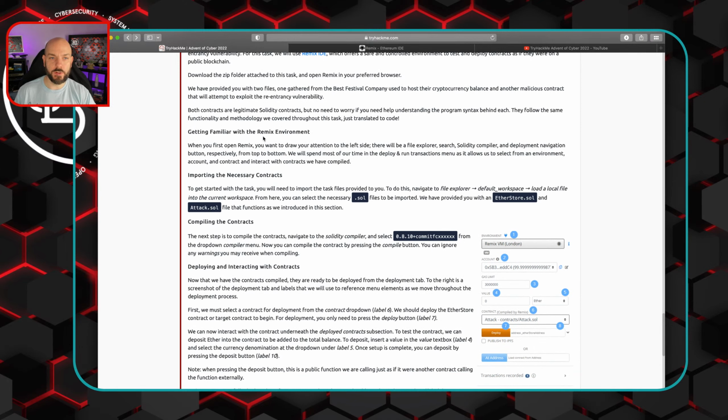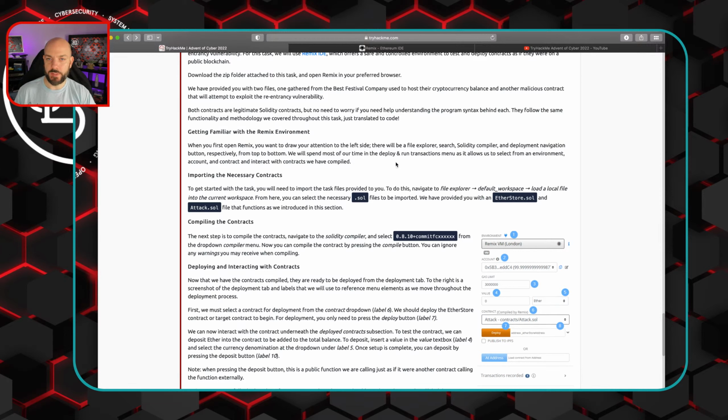So getting familiar with the Remix environment. So we're going to open that up. On the left side, there will be a file explorer, a search, a compiler, and a deployment navigation button, respectively from top to bottom.